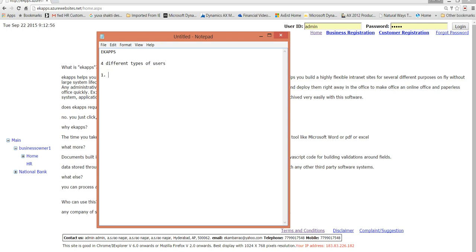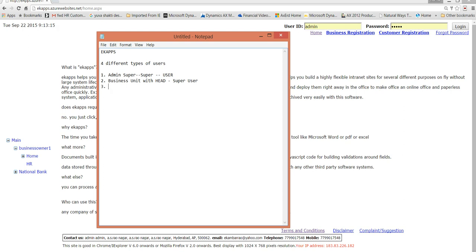Number one, admin, who is the super user, who will have whole control of the whole thing. Next one is business unit head, and this one is also a super user.